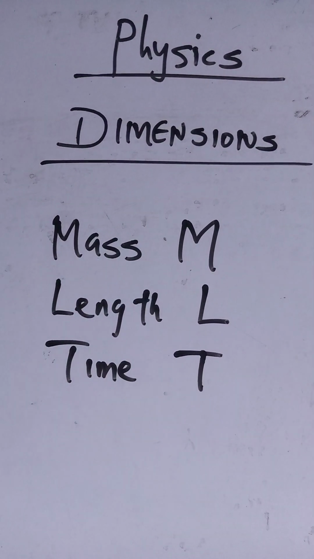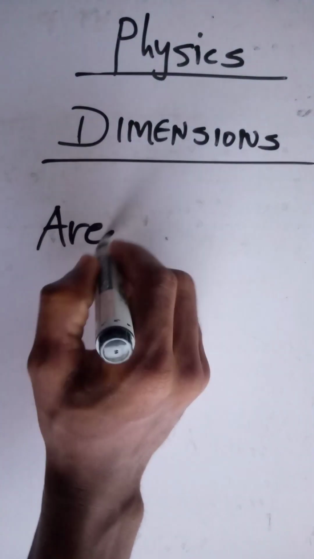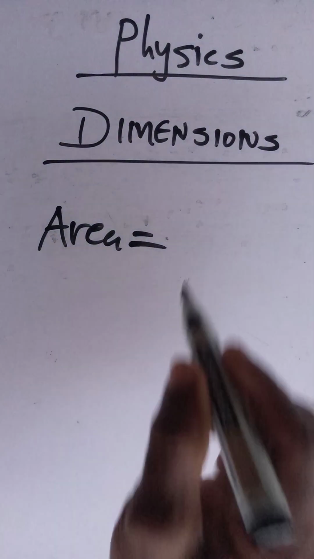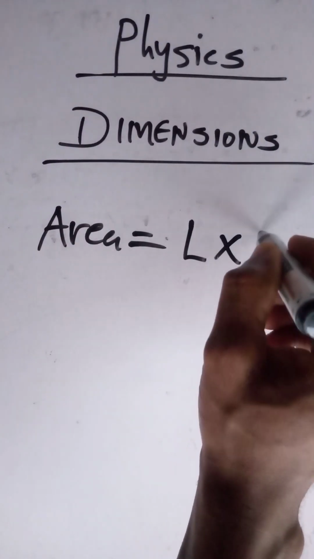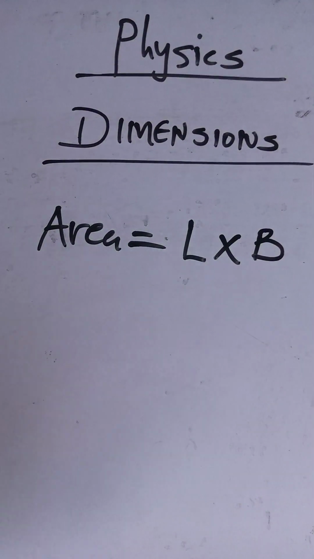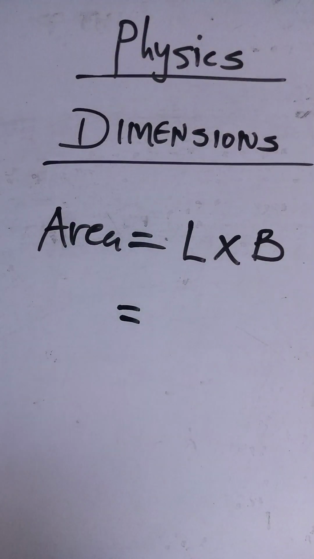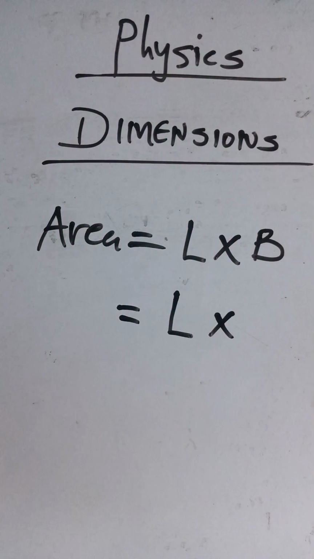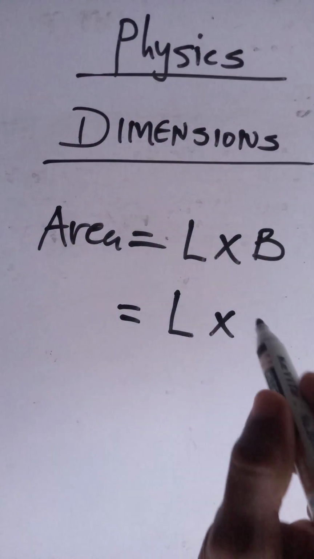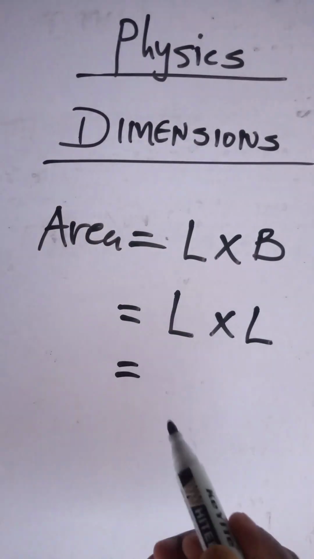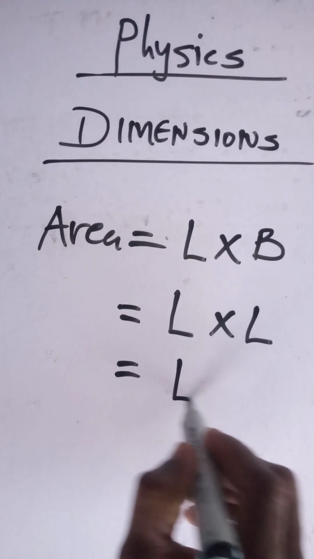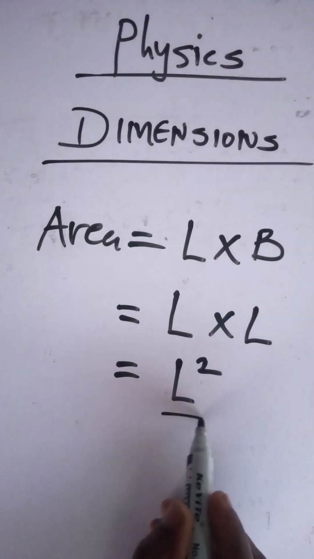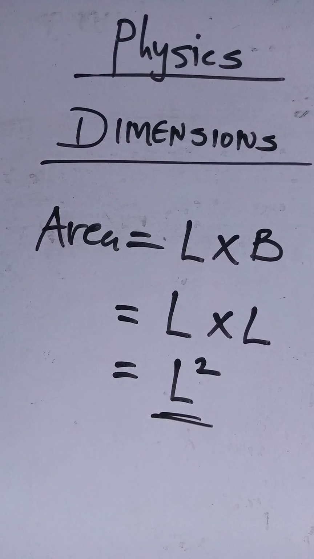Okay, now quickly let's check some examples. What is the dimension for area? The formula for area is length times breadth. From the three basic fundamental quantities, length is regarded as L, and breadth is a measurement along a straight line, so it is also L. Therefore, L times L, we have L squared. So L squared becomes the dimension for area.